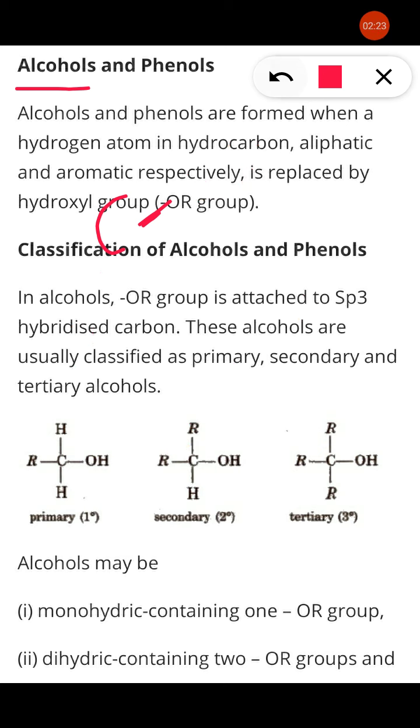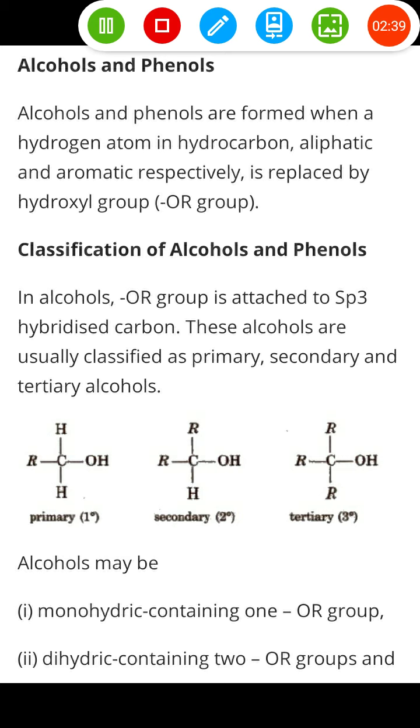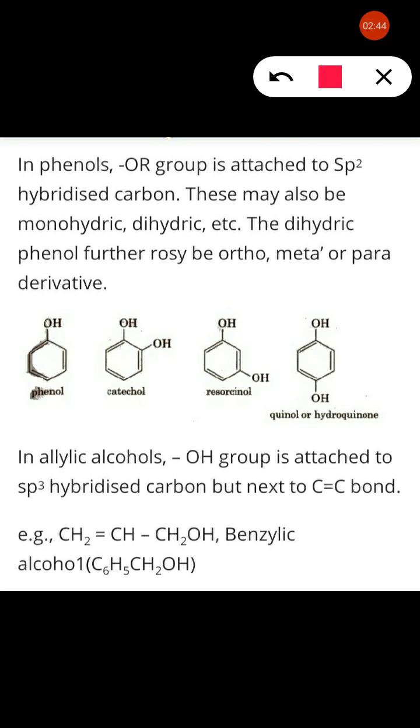Now, on the basis of the number of OH groups: mono, di and poly. Mono means one OH group in a compound.